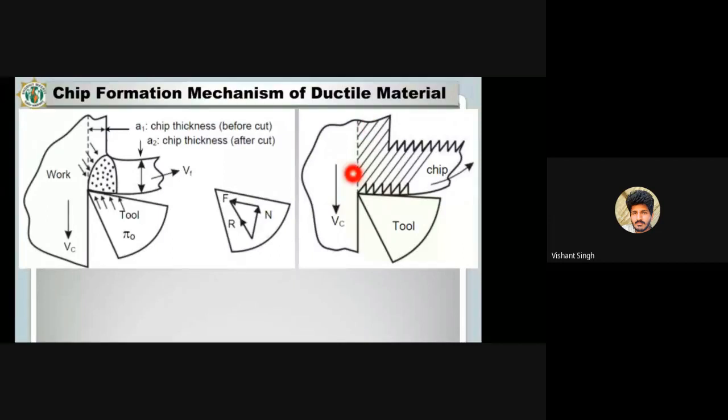Whenever this tool moves in this direction, or the workpiece moves in this direction, these chips will be removed one by one layer from this workpiece. The workpiece will be removed one layer at a time like this. Okay.